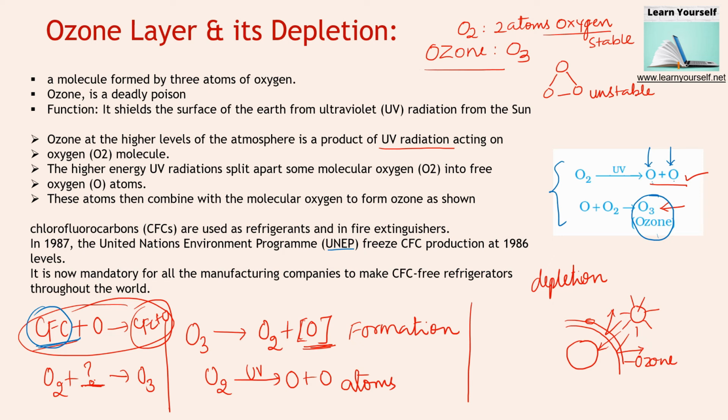Freezing the production means they stopped it and declared it illegal to produce CFC, because it is dangerous for mankind and the ecosystem.